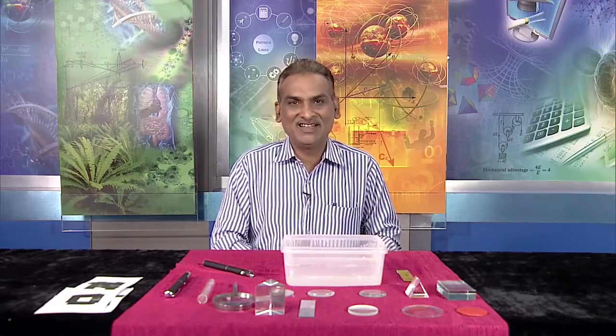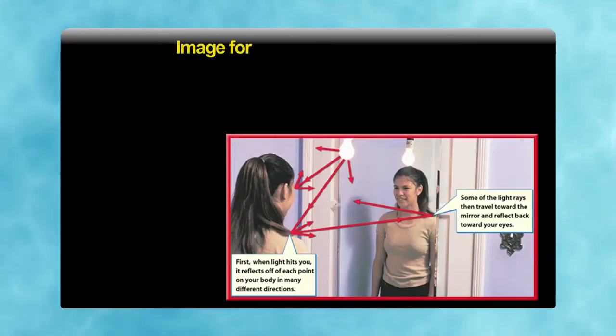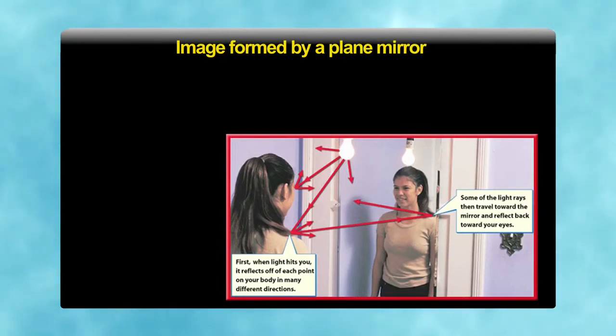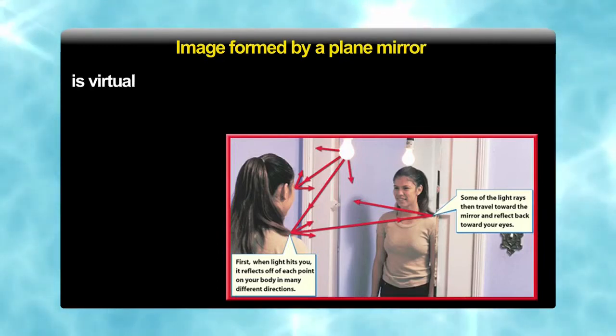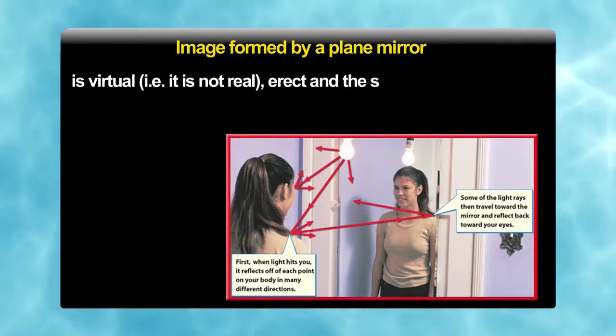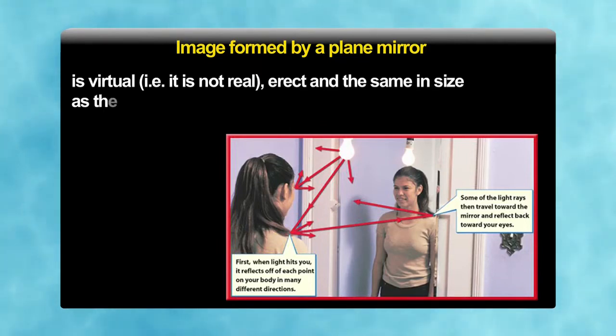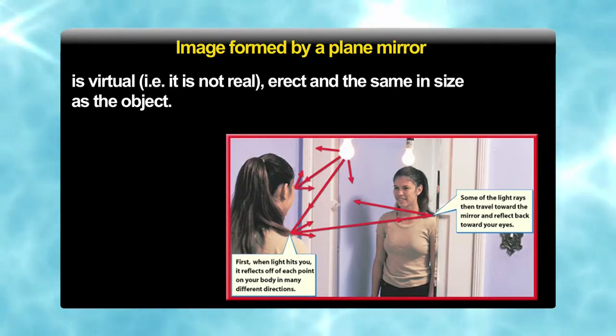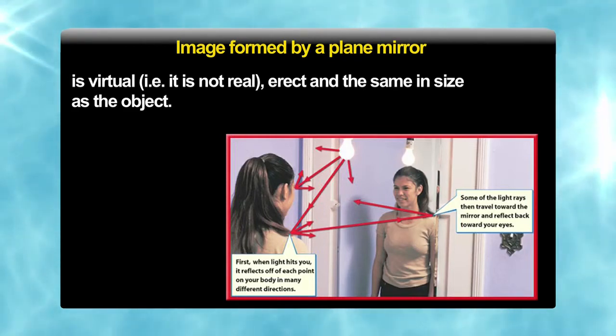Now, a plane mirror, which we see daily in our homes, where we see our faces, forms an image. It is a virtual image, it is not real, it is an erect image, and it is of the same size as the object. So whatever our face is, whatever our body is, the image is exactly the same.